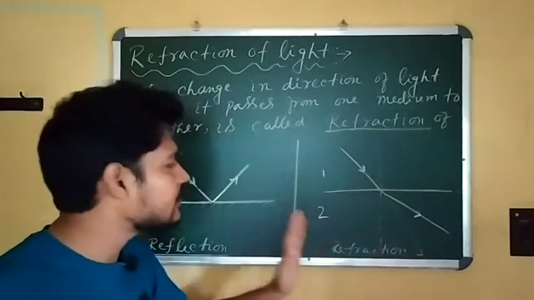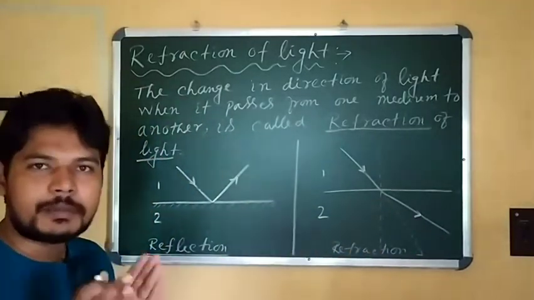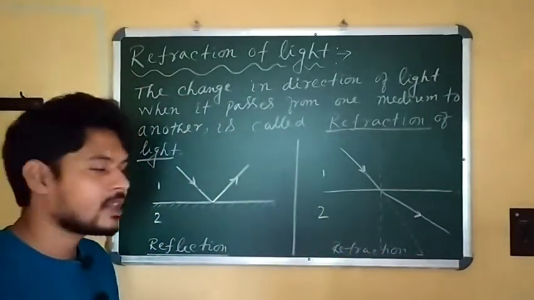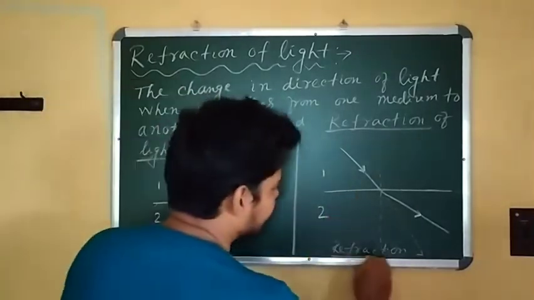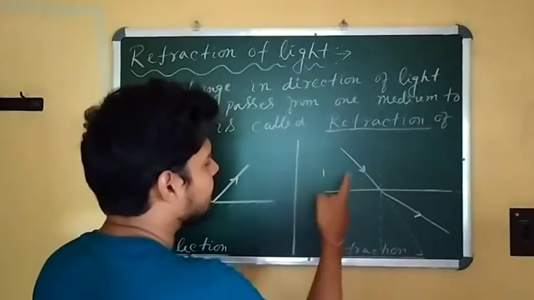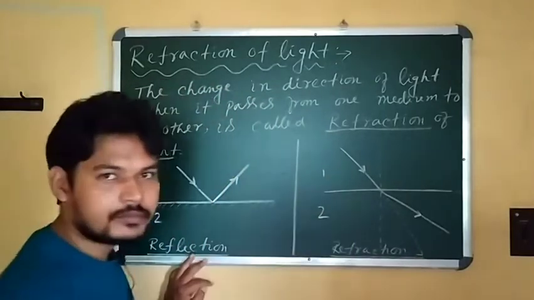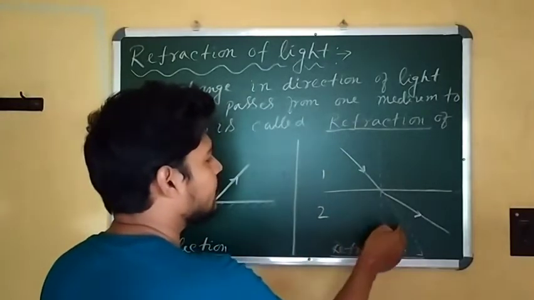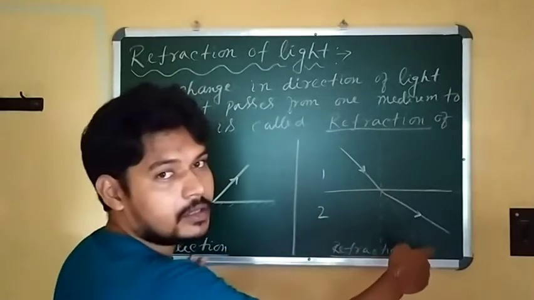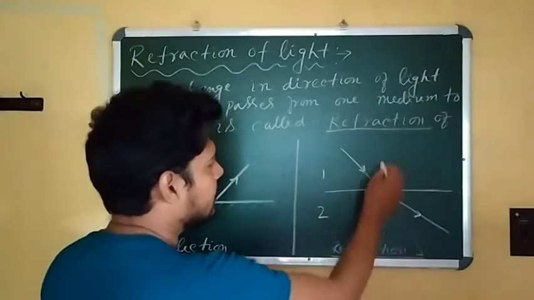So this phenomenon is called the refraction of light. The main thing in refraction is that light comes from medium 1 to medium 2 and changes its path; it bends itself.